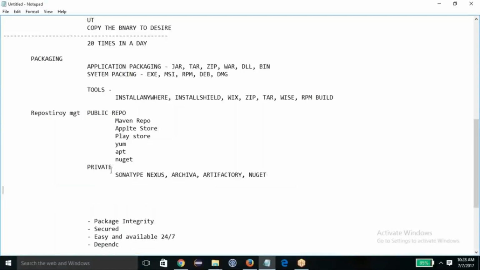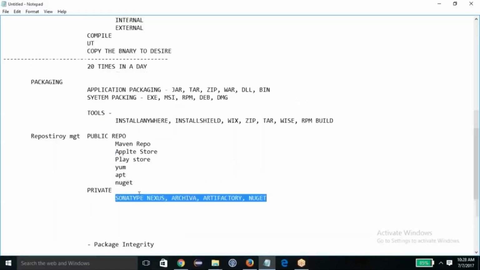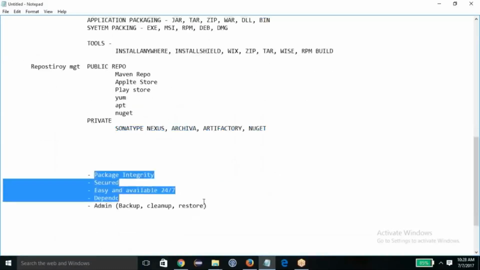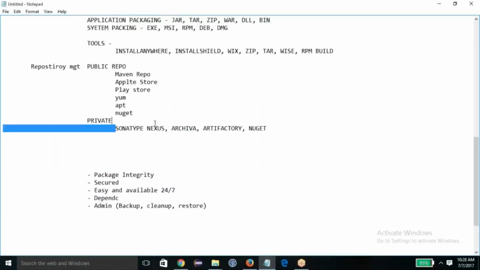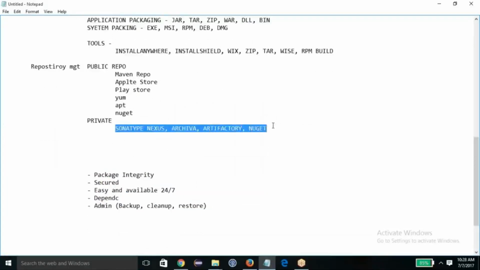So where can you store them? You should store your packages in tools like this, which will help you to clean up automatically, and help you to do a lot of other things as well automatically. That's basically designed for this. Okay, so if you have packages, you have to use any one of the solutions.